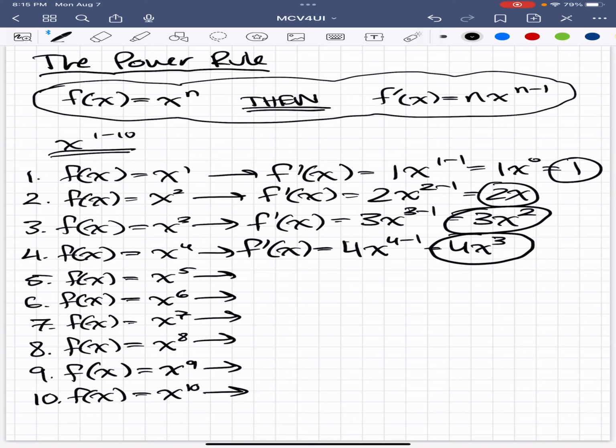Okay, so I've been using the formula for a few times. Let's do x squared. I brought down the 2 to the front as a coefficient, just like in this formula. I did 2 minus 1, just like this, and I was left with 2x. Moving on, you should be picking this up quickly.